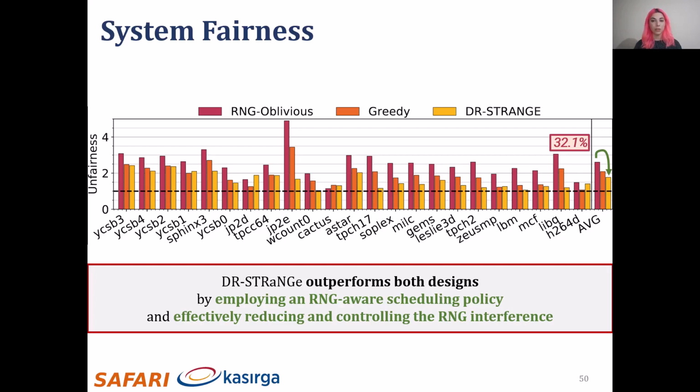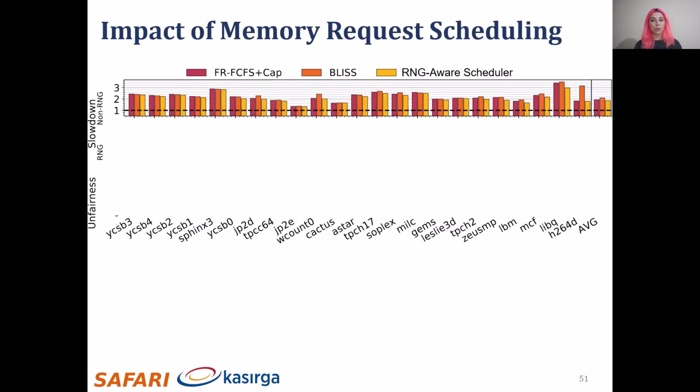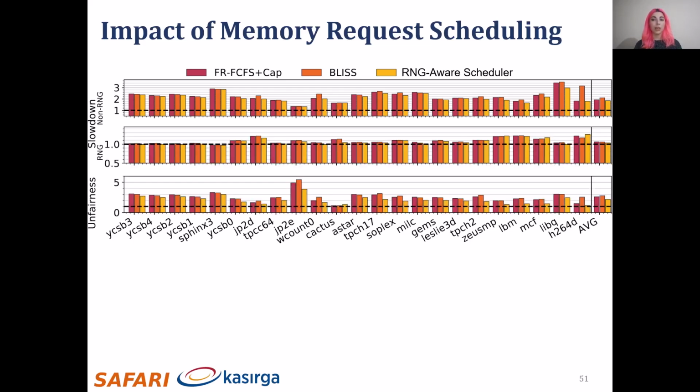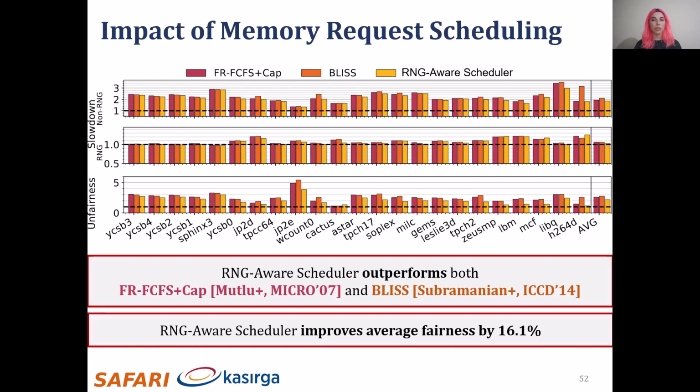To show the impact of the memory request scheduling, we compare FR-FCFS Cap, BLISS, and the RNG-Aware scheduler. We show the performance results of non-RNG applications on top, RNG applications in the middle, and unfairness indices on the bottom subplot. We conclude that the RNG-Aware scheduler outperforms both scheduler designs, and it improves average system fairness by 16%.